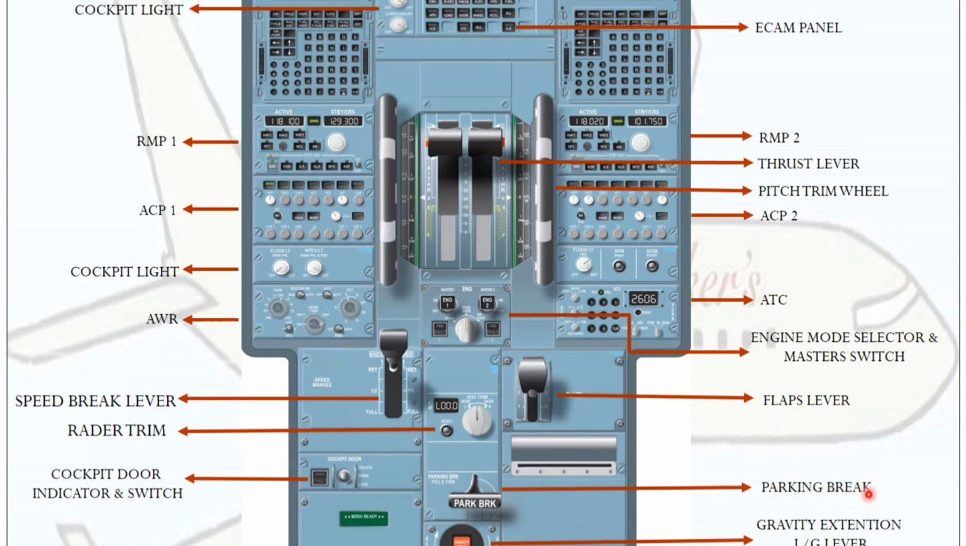This is the parking brakes, and the gravity extension of the landing gear. Suppose in a hydraulic failure we couldn't deploy the landing gear in the normal configuration, so we can use the gravity extension landing gear.